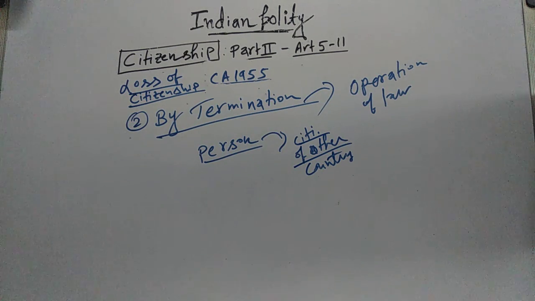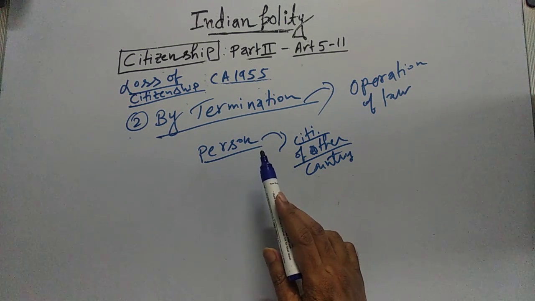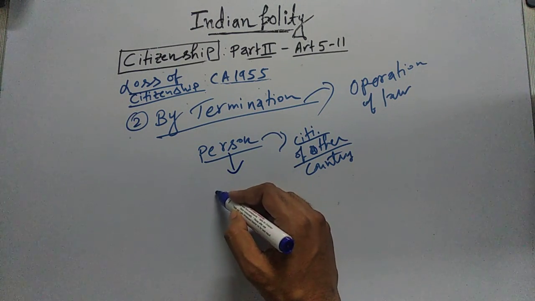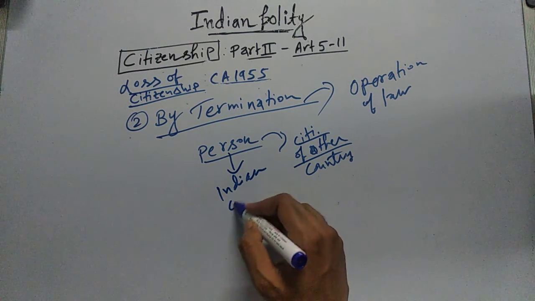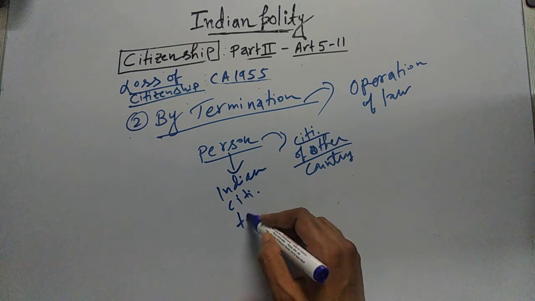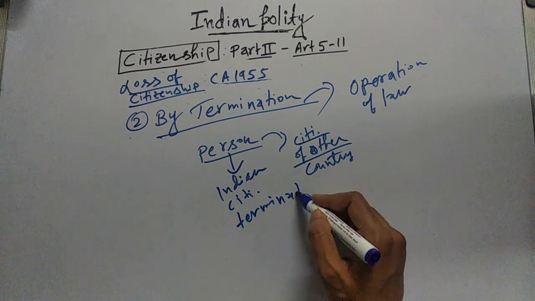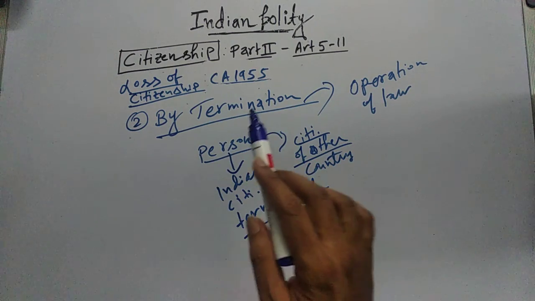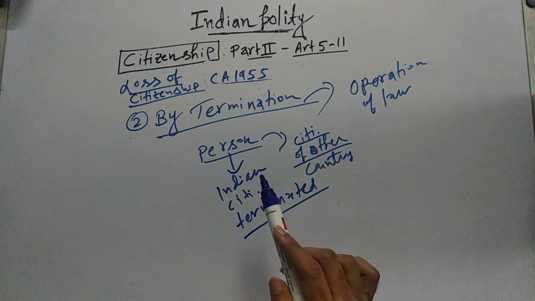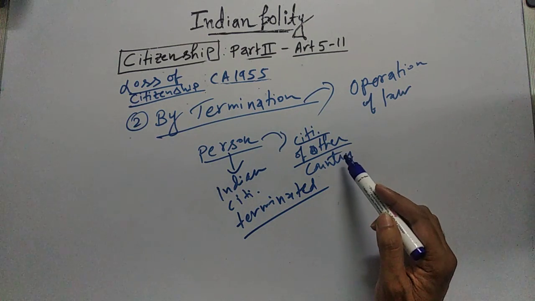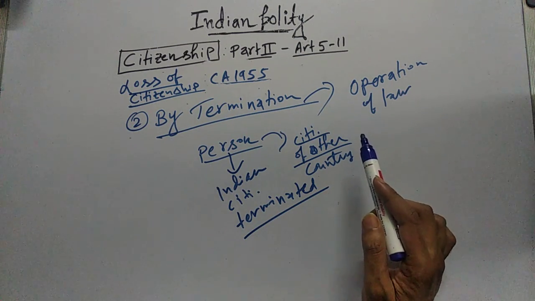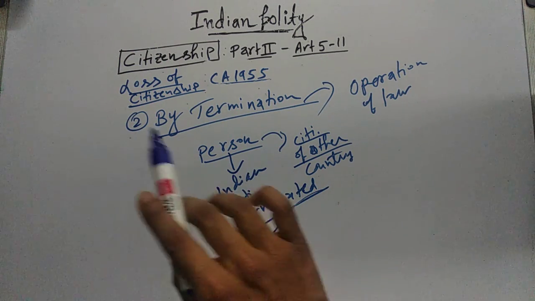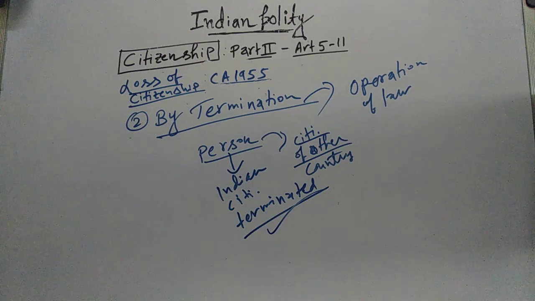Then what will happen? This person's Indian citizenship will automatically be terminated. So when this person, suppose this person is an Indian citizen and voluntarily acquires the citizenship of another country, then what will happen? This person's Indian citizenship will be automatically terminated. This is loss of citizenship by termination.